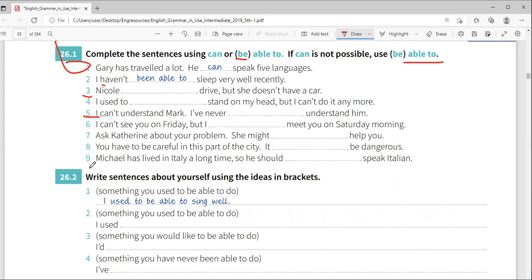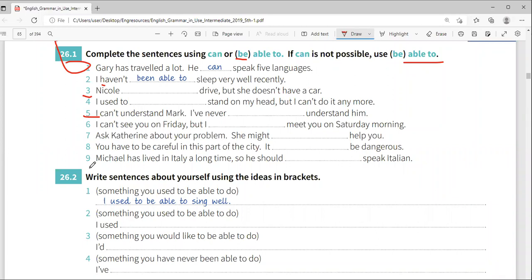Yes. Next. Michael. English is Michael, Arabic is Mikhail. So Michael has lived in Italy a long time.